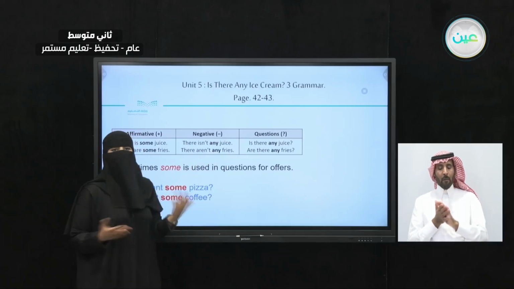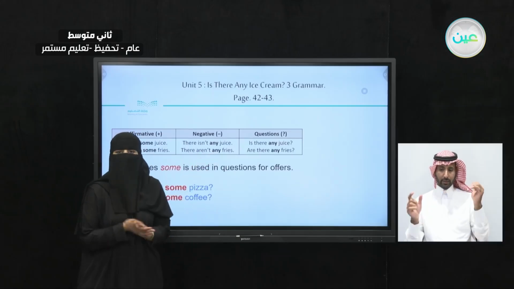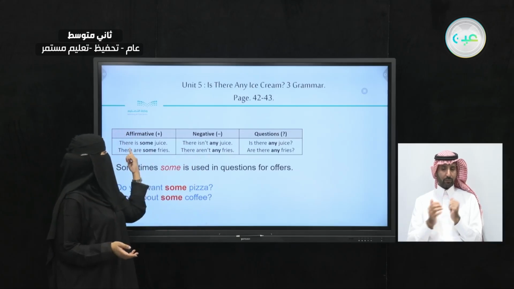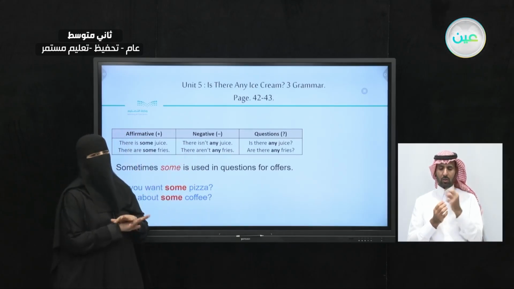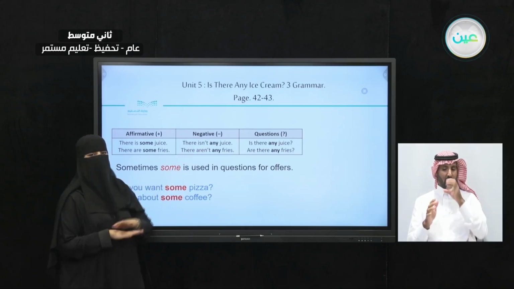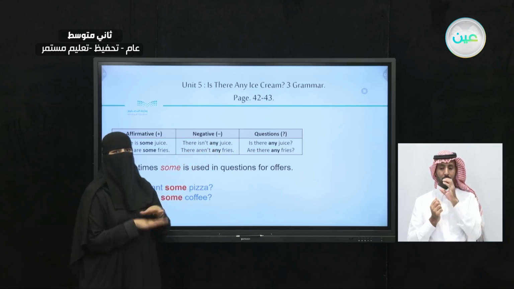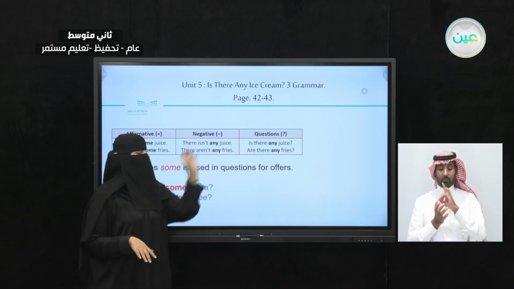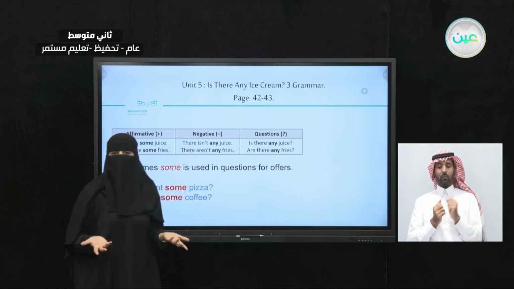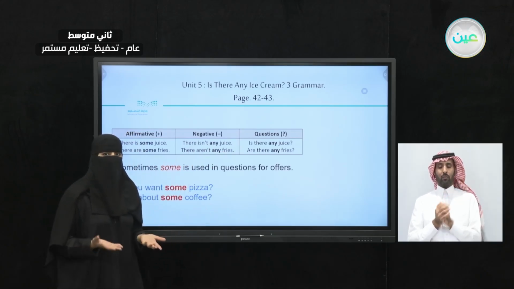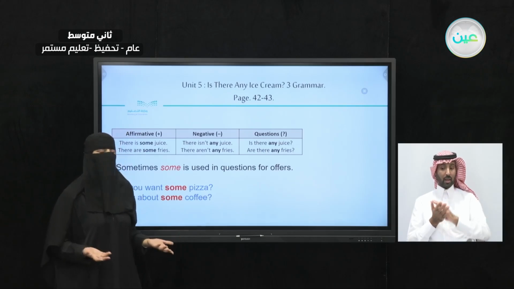So here, it's a negative statement. We don't have it. Unlike here, there is some juice. We know there is some juice, but there aren't any fries. So for the negative, we're using any. Now, how about in the questions? For the questions, what are we going to use? Some or any? Which one is the correct one?